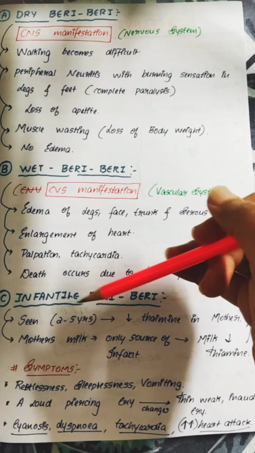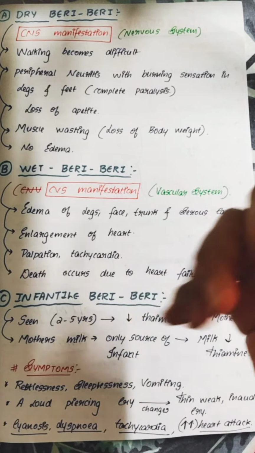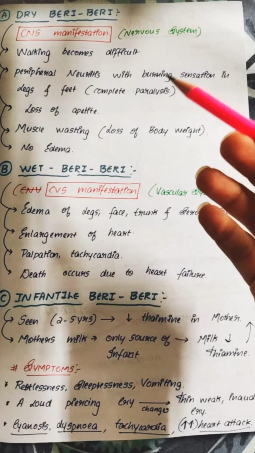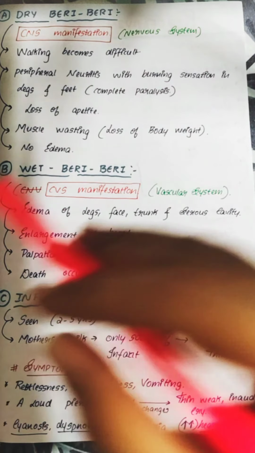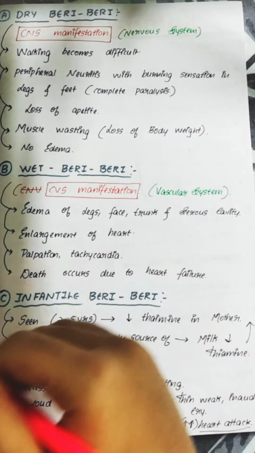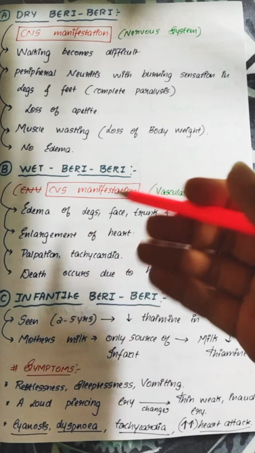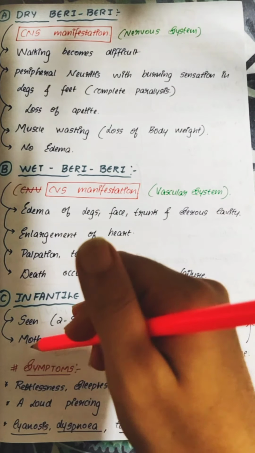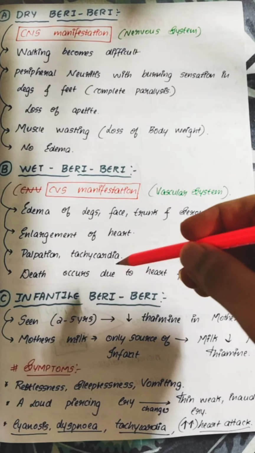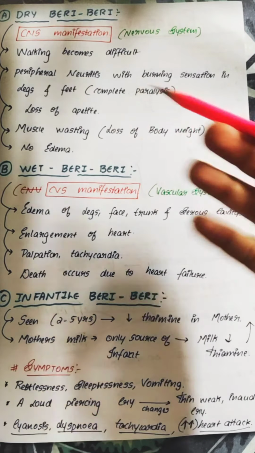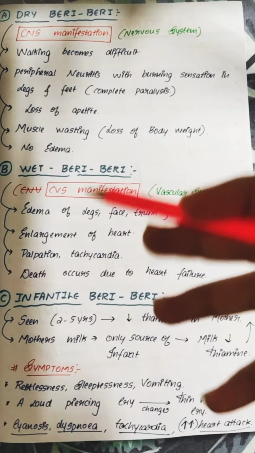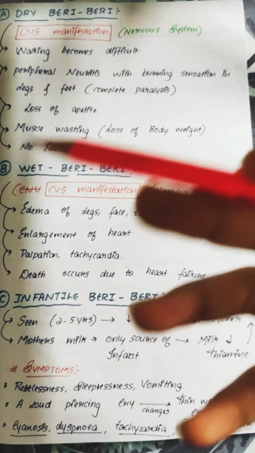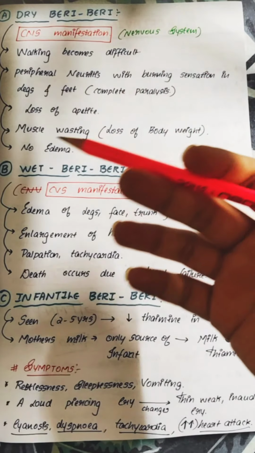The third type of beriberi is infantile beriberi, which is usually seen in 2 to 5 year old kids. It mainly occurs due to thiamine deficiency in the mother. Since there is deficiency of thiamine in the mother, you can see the thiamine deficiency also occurs in the fetus. How can it occur? It is mainly due to the mother's milk. Mother's milk is the only source of food for the infant, and therefore when the milk concentration decreases, the thiamine concentration also decreases.